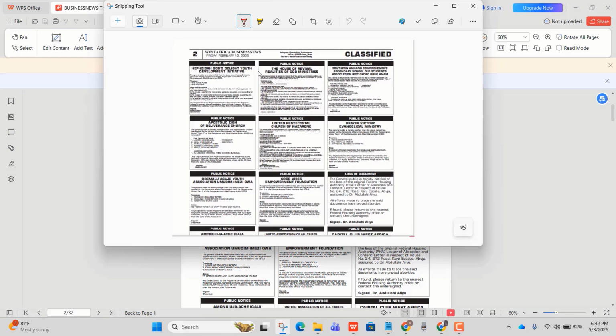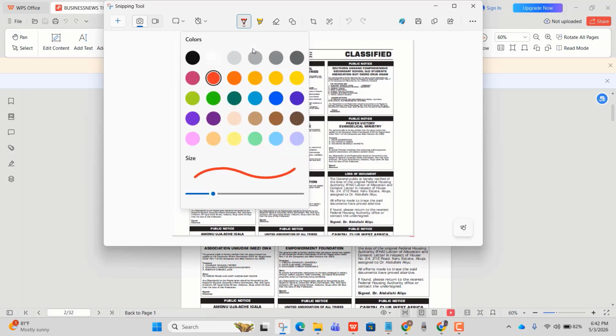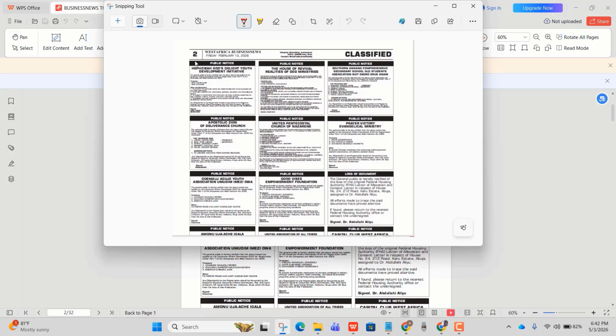So now you can see, first of all, you must make sure that the page number is showing. You must make sure that the name of the newspaper is showing, and you must make sure that the date of publication is also showing. If all of these are not showing, it is not going to be accepted. So once I do this, I'll just pick this. Now I can decide to mark out the particular public notice that is mine, so that CAC can easily notice.